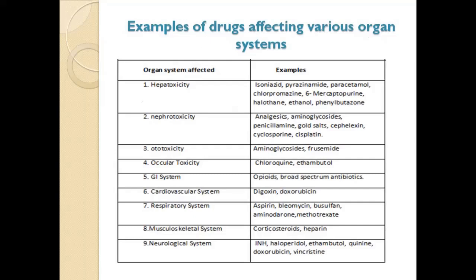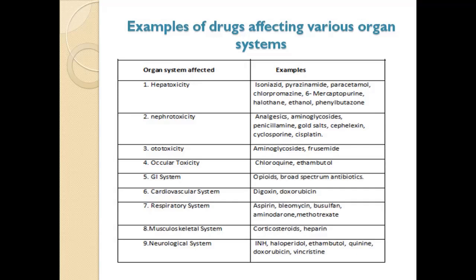Examples of drugs affecting various organ systems. The organ system affected, and the examples, are given over here. In case of hepatotoxicity, that is, there will be abnormality in the liver, the drugs which will cause it are isoniazid, pyrazinamide, paracetamol, chlorpromazine, ethanol, phenylbutazone. And nephrotoxicity, that is damage to the kidneys, can be caused by analgesics, aminoglycosides, penicillamine, gold salts, cyclosporin, and cisplatin.